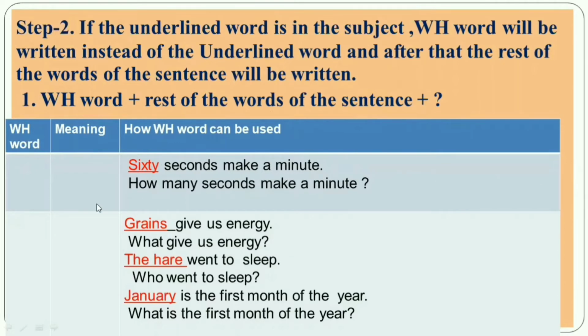Here the underlined word is 60, and it is in the subject. So if the underlined word is in the subject, then instead of the underlined word, write the WH word, then all the words of the sentence will be written after that.